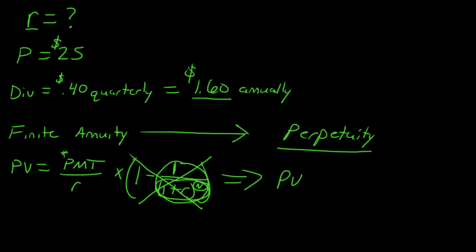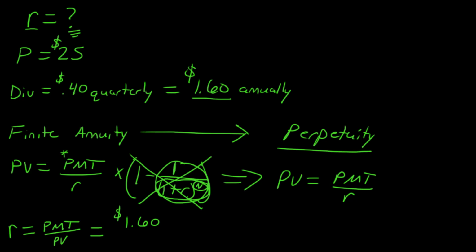And so we have a present value which is equal to the payment, or the dividend in the case of preferred stock, divided by the value R, the period interest rate. And remember, this R right here, that's what we wanted to know up here, which was our question mark. Is it going to be at least 6%? So we can transpose this equation and say that the period interest rate R is equal to the payment divided by the present value, or the price. And so we're going to go ahead and plug in our variables here. We know that $1.60 is what we get in the form of a payment. That's our dividend that we receive every year. And the present value, or the price, is equal to $25.